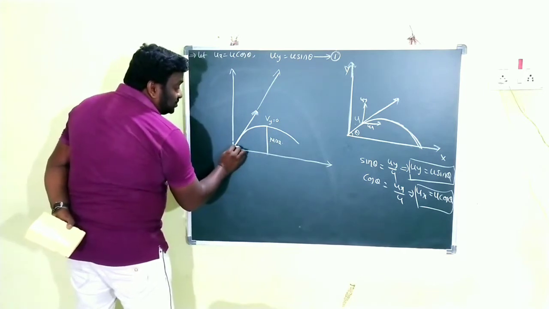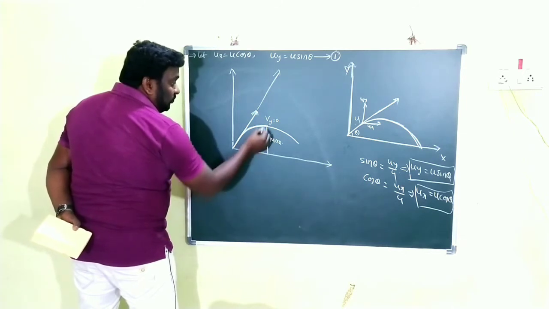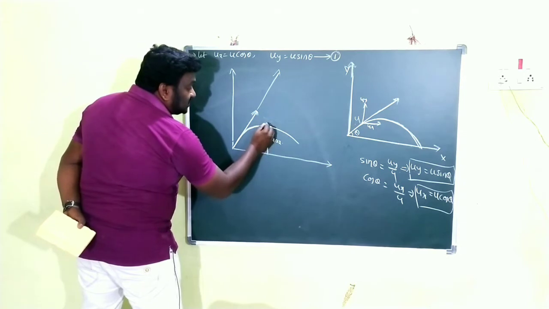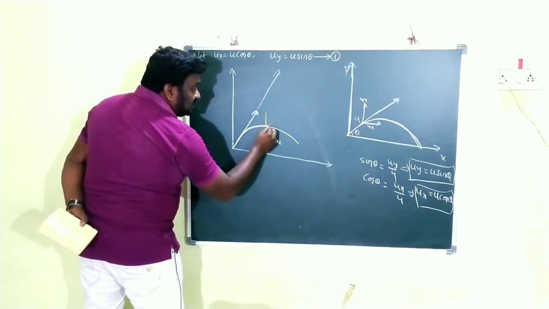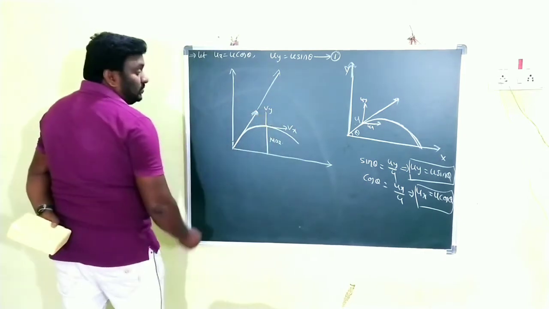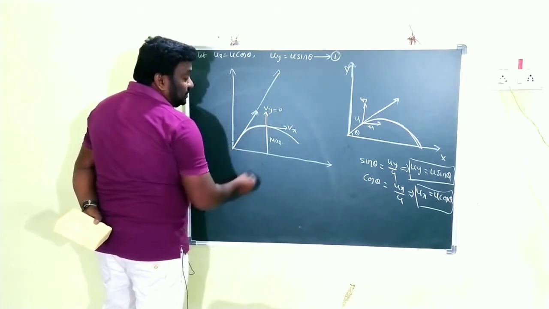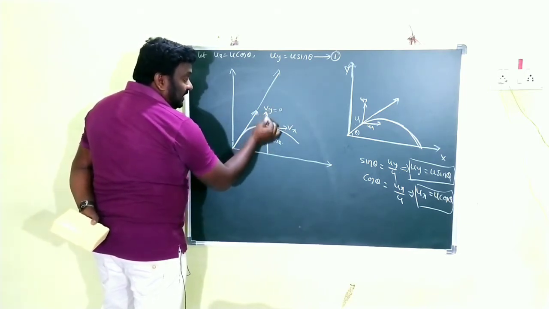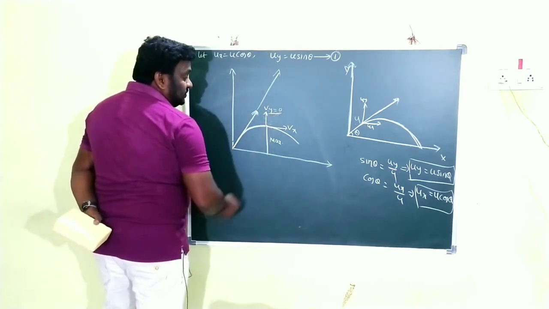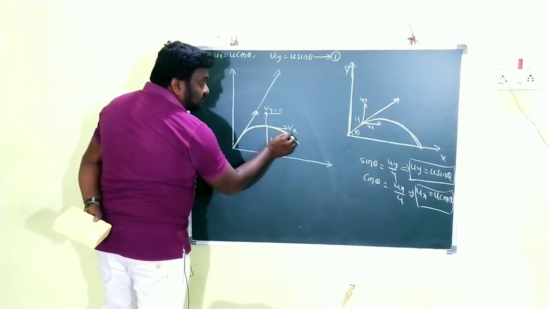In projectile motion, at this point, if you draw the vectors like this, this is Vx and this is Vy. At this point Vy is equal to 0, because if there were any value for Vy, the body would go in the upward direction, but there is no vertical velocity, there is only a horizontal velocity. That's why the body comes like this.